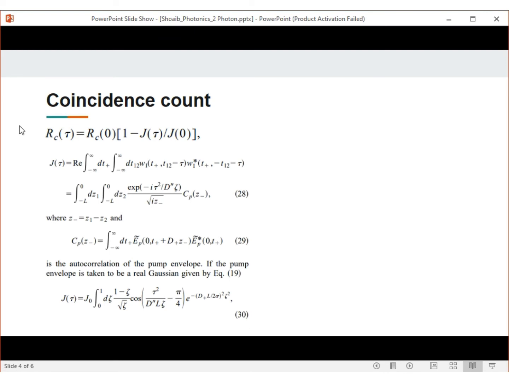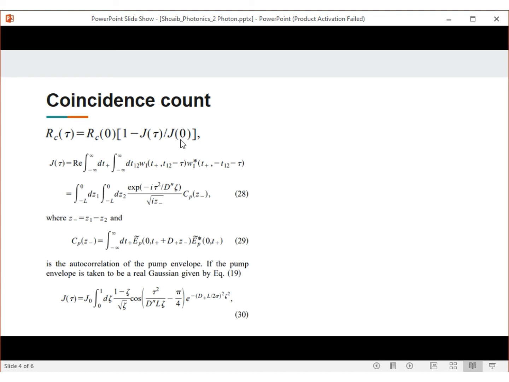Now we come to the central quantity of interest, the coincidence count. In this expression, you can see that we have scaled down the quantity and used RC of 0 as the scaling factor. Similarly, in this expression, we have also introduced a function J, which we have also scaled down by a factor of J of 0.